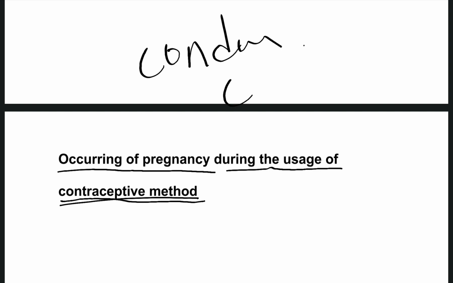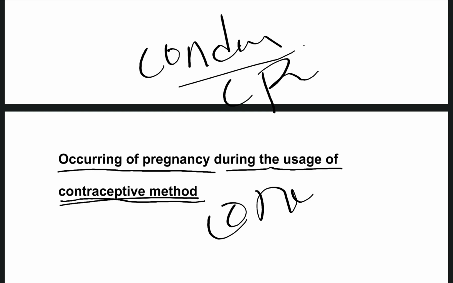Say there is a couple using the condom. For example, contraceptive efficacy, that is the example of condom. During the usage of the condom, the couple have got pregnant. By this they can estimate the efficacy of the contraceptive devices.